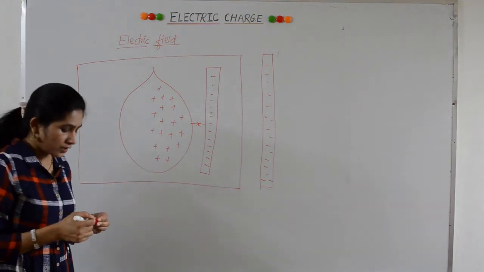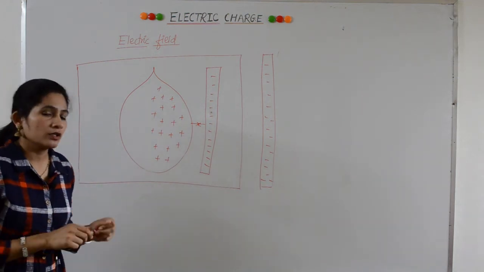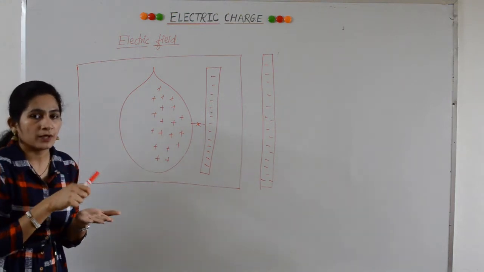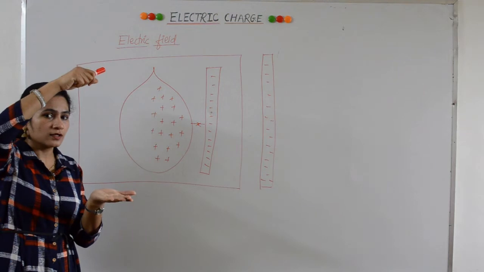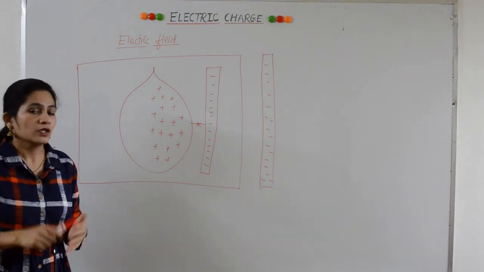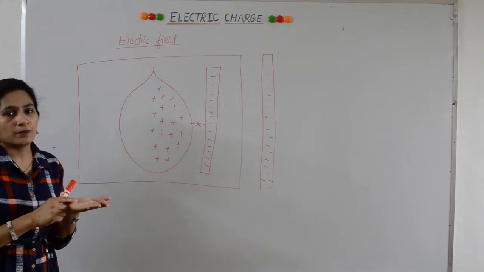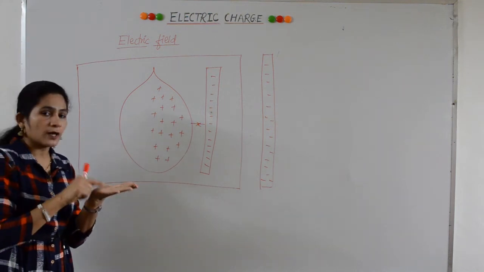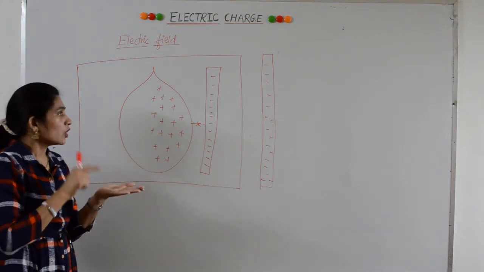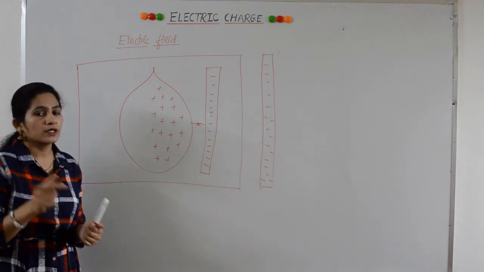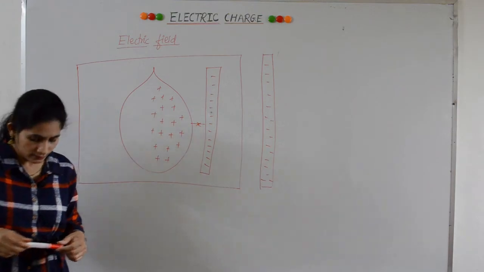See, when you do an activity, you rub a plastic ruler on your hair and bring the ruler close to pieces of paper. If you hold it at this distance, they will not attract. When you bring the ruler close to the pieces of paper, means the pieces come in the electric field of the ruler, then only the pieces of paper get attracted towards the ruler.